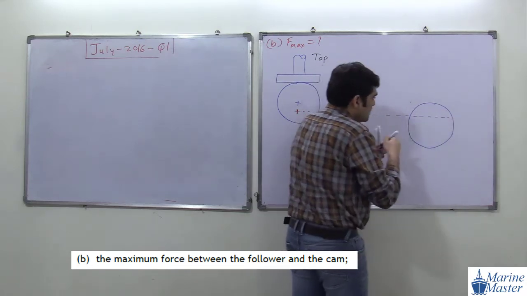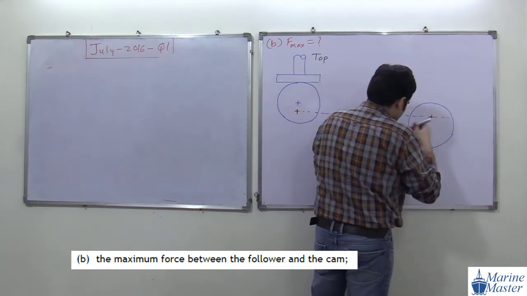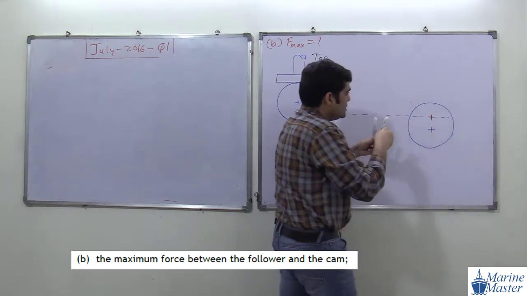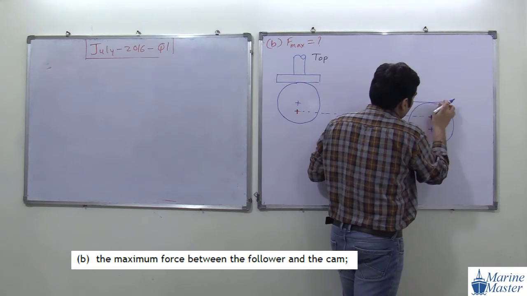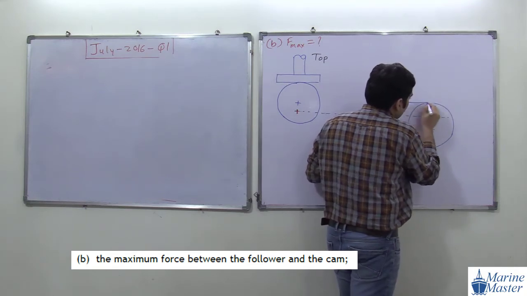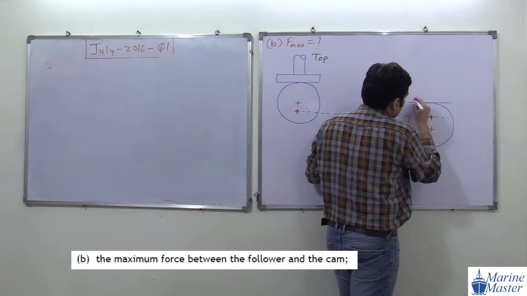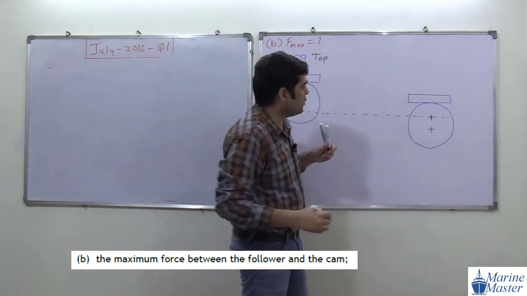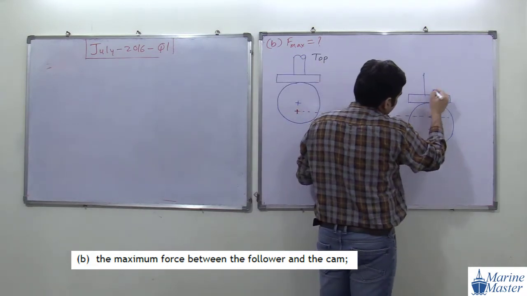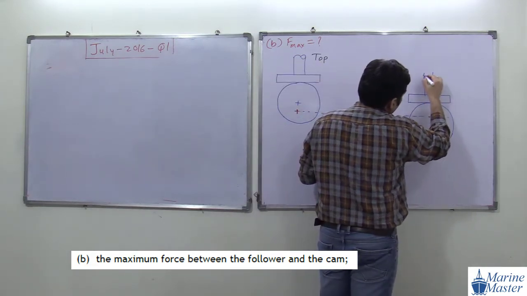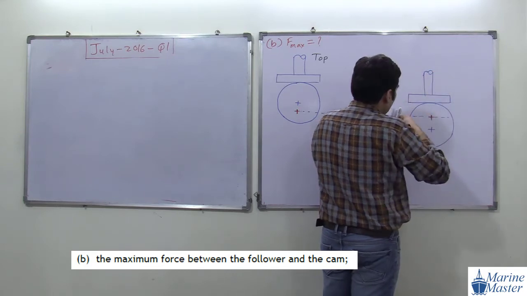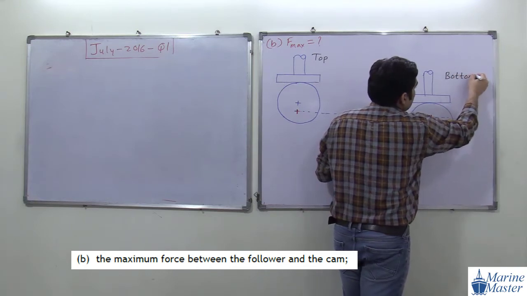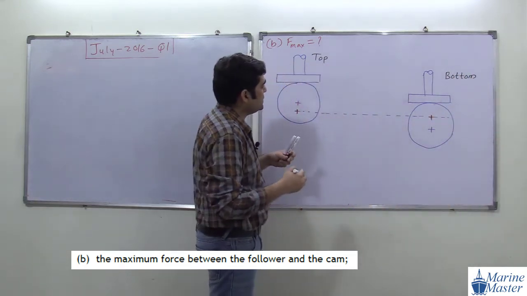So this is the center of rotation. It is a fixed one, and our center will go down. So this is the center, and this position of the follower will become what? The bottommost position. And this position will become the topmost position, and this position the bottommost position. Try to see the scenario here.